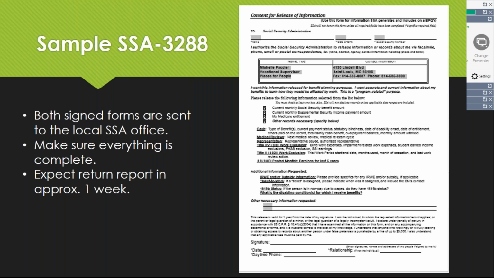You have to make sure everything is signed and complete. The daytime phone number there on the bottom, I have had them returned because someone didn't put their phone number on them before. Everything must be done. Expect the return report in about 1 week. They can be faxed. My personal preference is I send it attention, I just put BPQY request is enclosed, and I get them back faster.